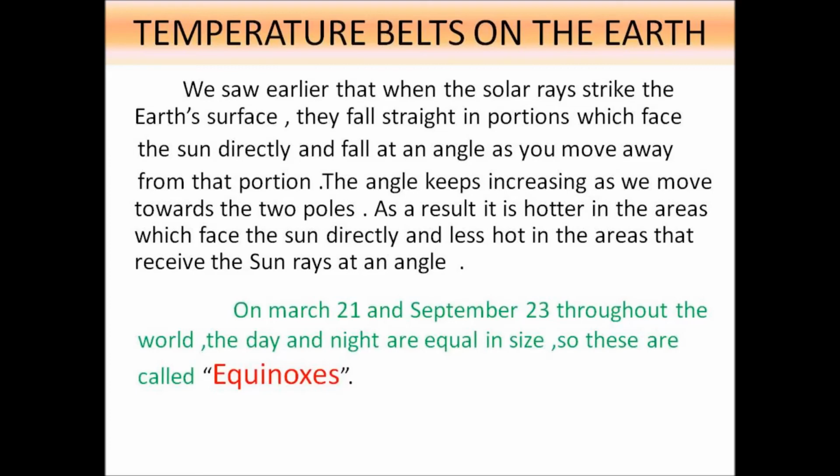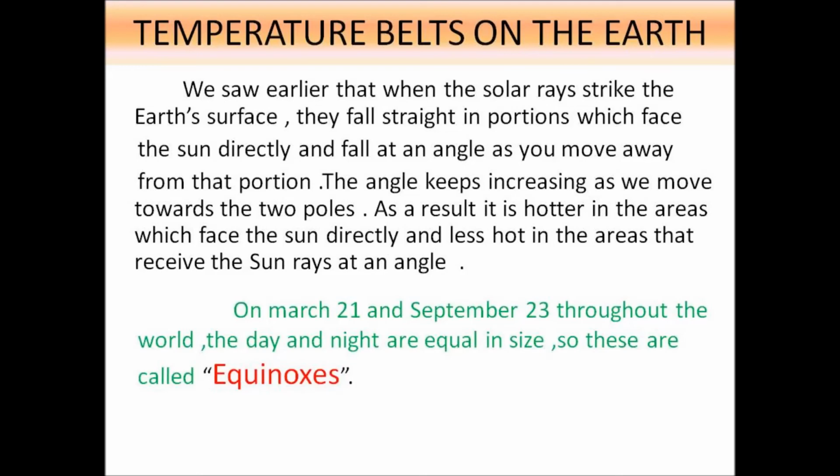Now, temperature belts on the earth. We saw earlier that when the solar rays strike the earth's surface, they fall straight in portions which face the sun directly and fall at an angle as you move away from that portion. The angle keeps increasing as we move towards the two poles. As a result, it is hotter in the areas which face the sun directly and less hot in the areas that receive the sun rays at an angle.